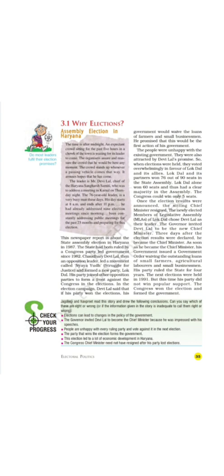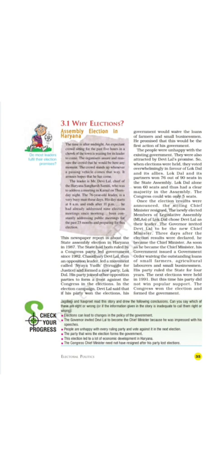The people were unhappy with the existing government, which was a chance for Devilal's entry. They were waiting for a new leader, and all the people were attracted by Devilal's promise.